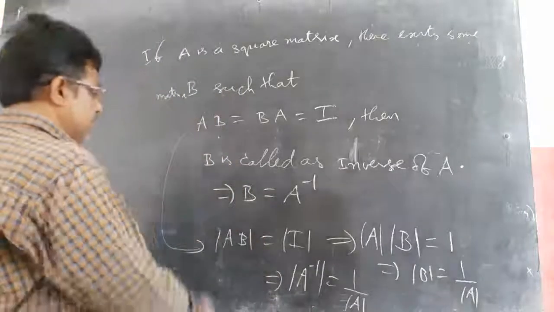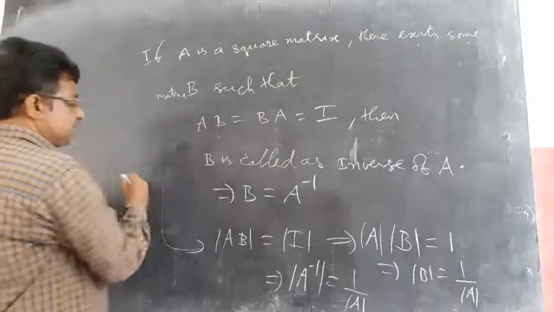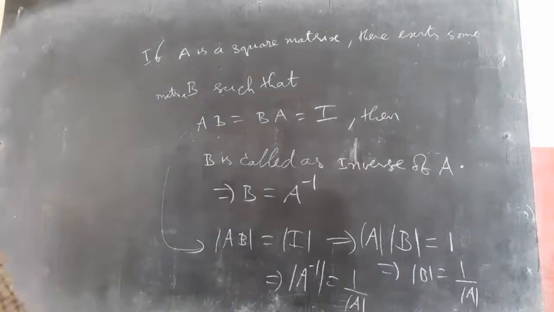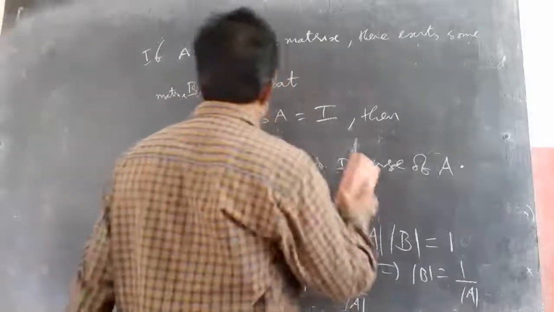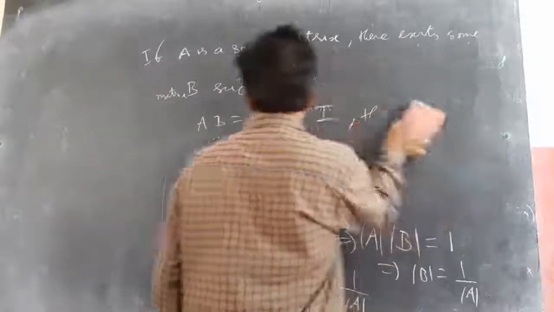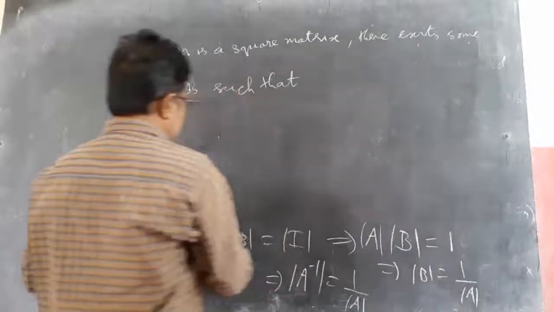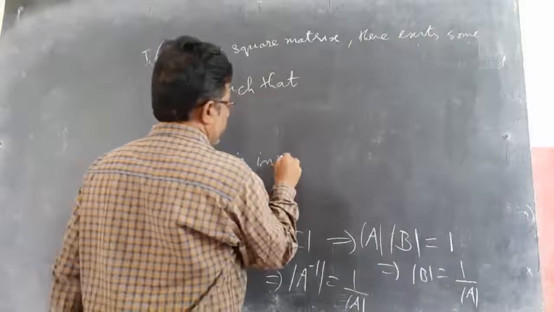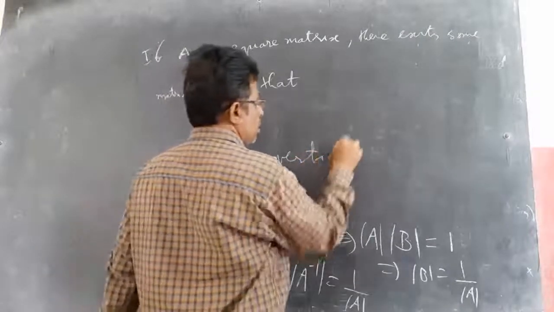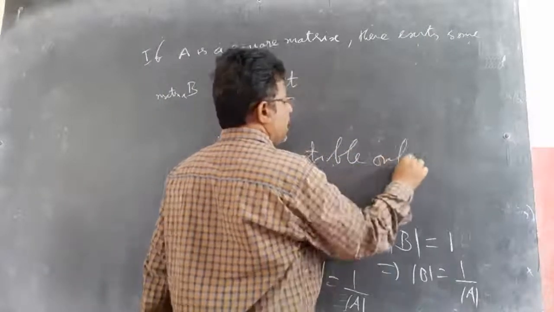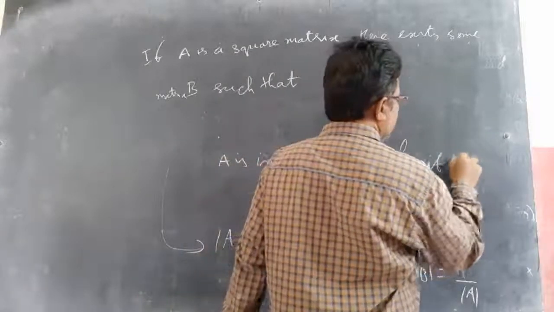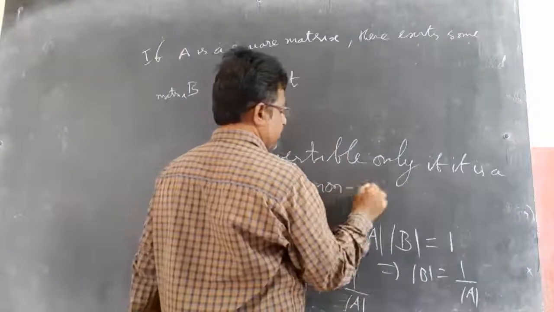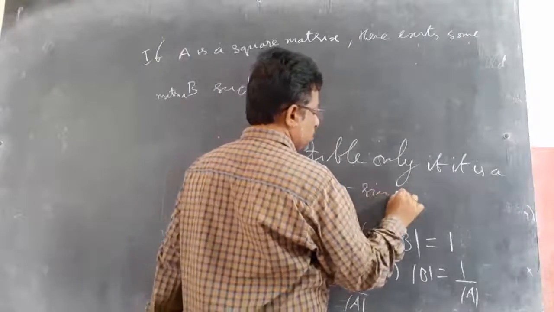This implies inverse is defined only if it is a non-singular matrix. A is invertible only if it is a non-singular matrix.